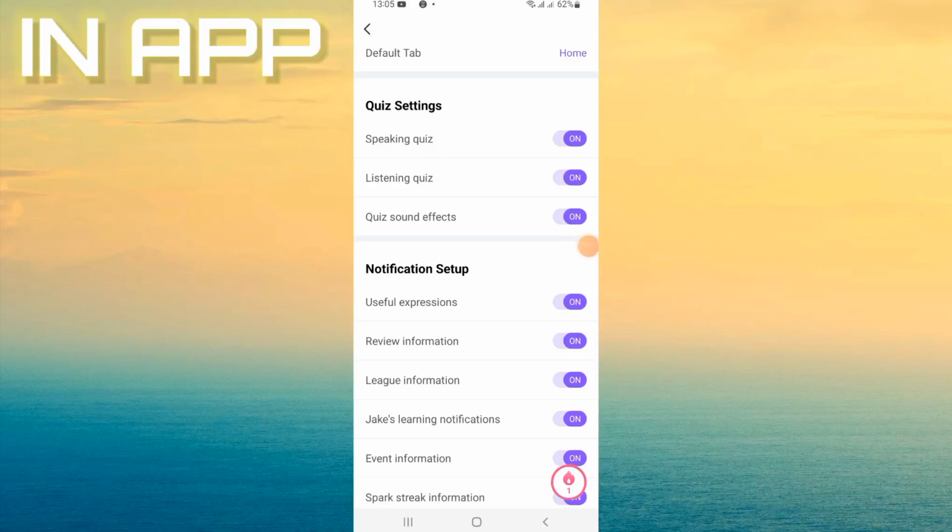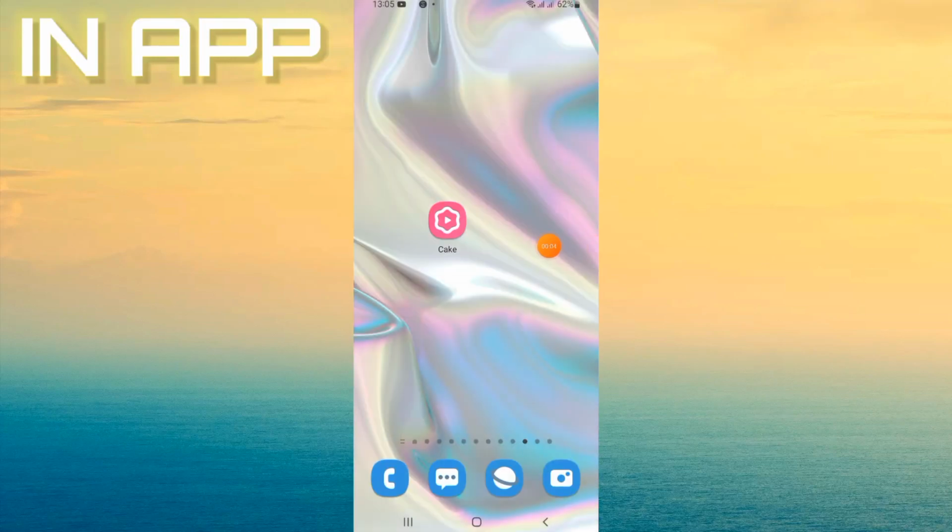How to turn off quiz sound effects on your Cake application.